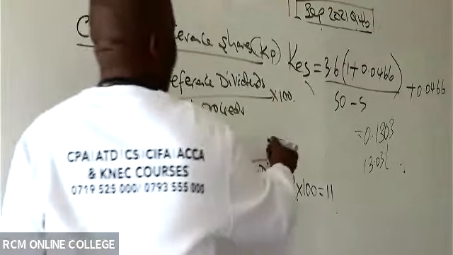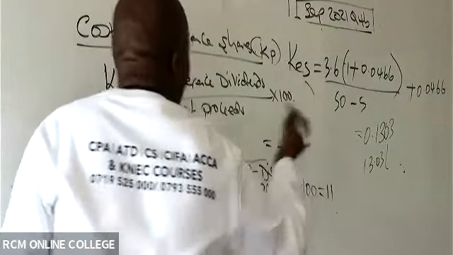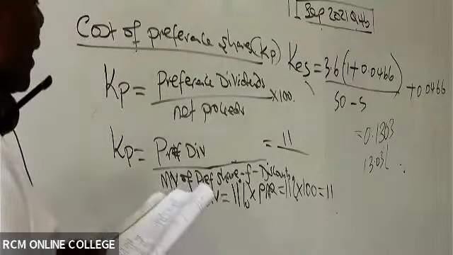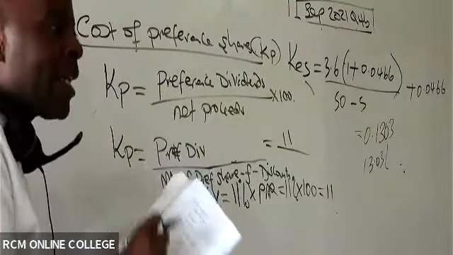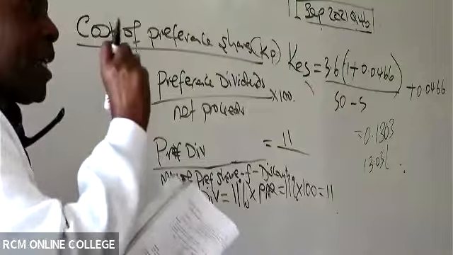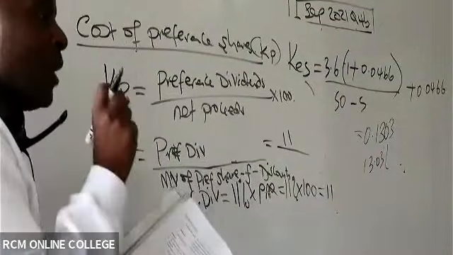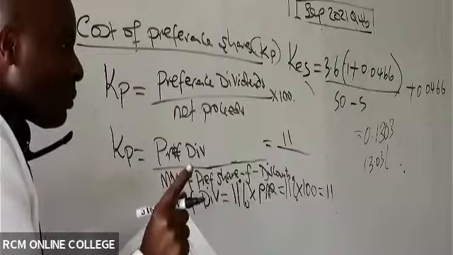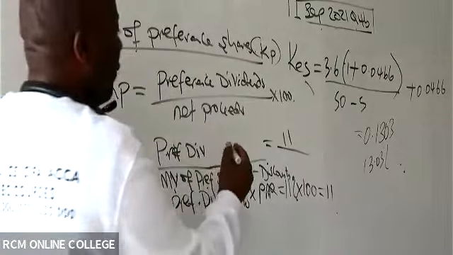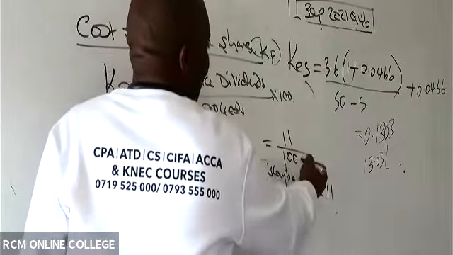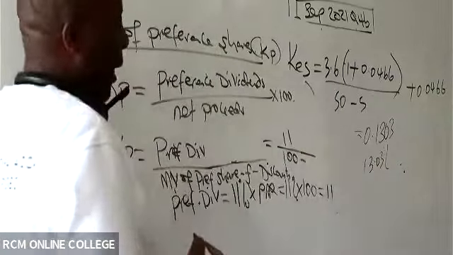And then I can now come here. I say this will be 11 divided by the market value of preference shares. They have just told me up there that each preference share will be selling at par. So we're going to realize how much here? 100.